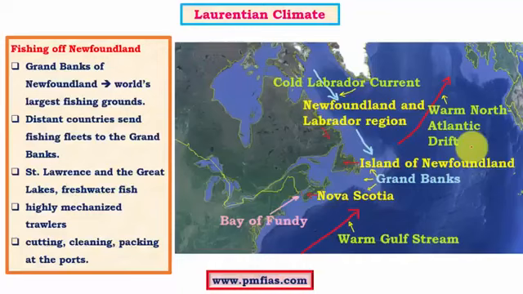So both nutrients as well as climate help the quick growth of phytoplankton, and the phytoplankton becomes good feed for fishes, and hence fishes of all sizes thrive in this particular region of Grand Banks. And hence it is this region, because of ocean currents as well as the favorable weather conditions, that makes it one of the richest fishing grounds on earth.